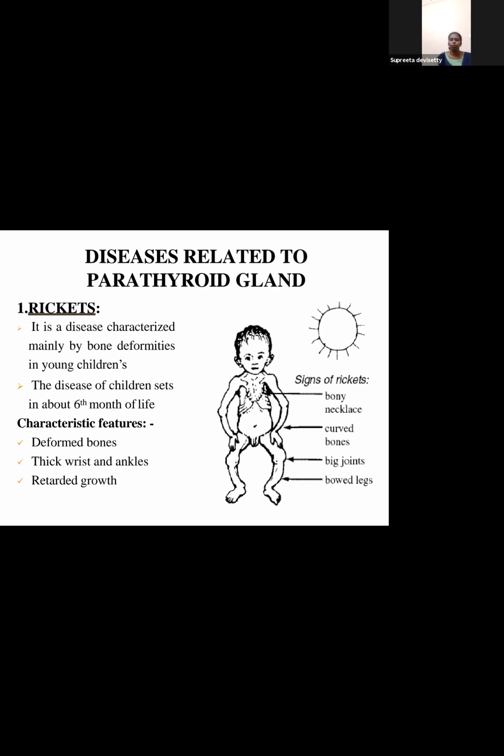Okay, you can see here bowed legs, big joints, curved bones, etc. Bowed legs: the legs become like a bow. The joints appear big, curved bones, etc.